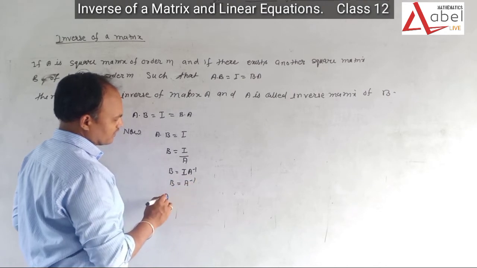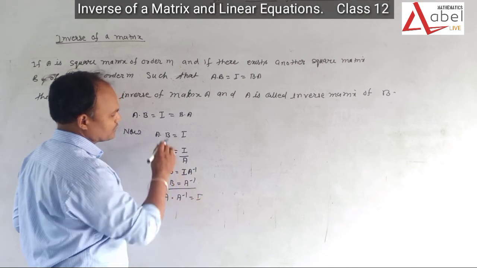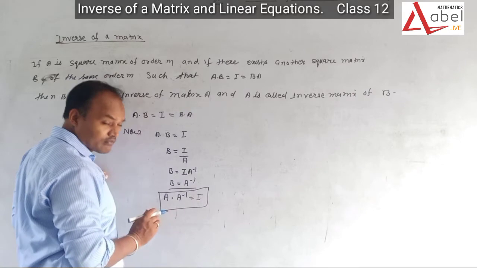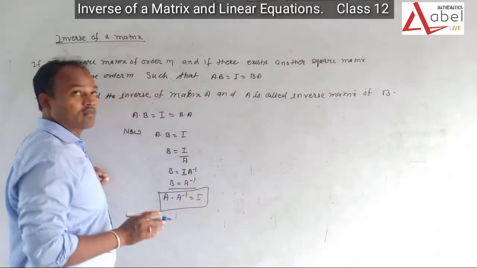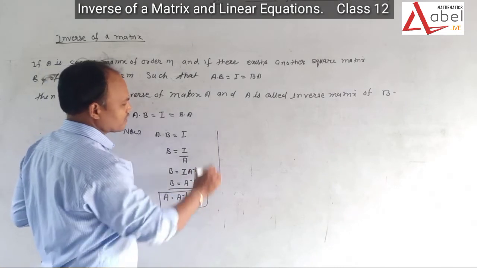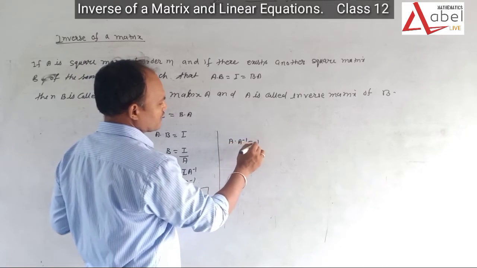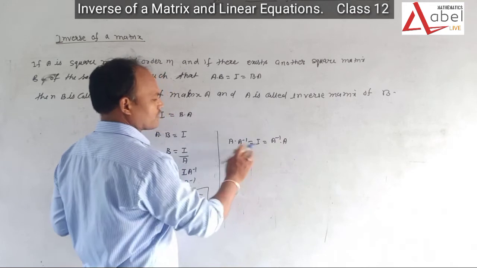Putting the value of B, we can say that A into A inverse equal I. It means A inverse into A equal I.